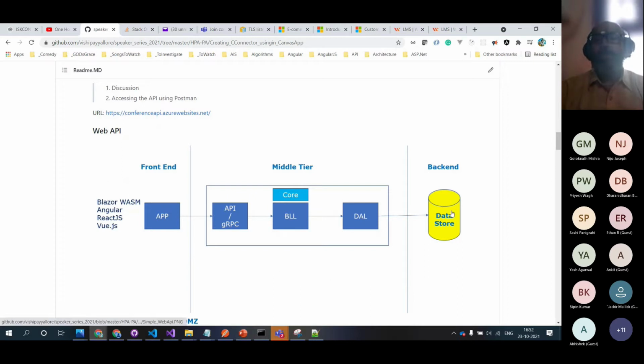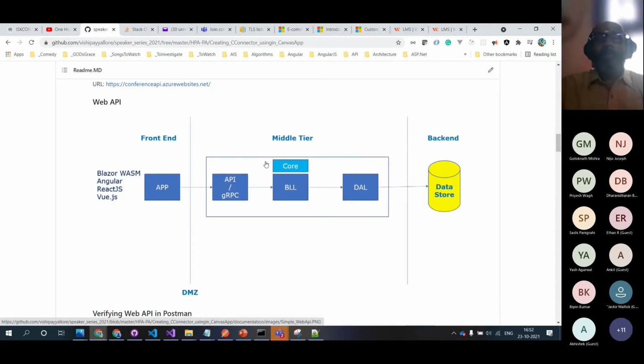At a minimum, there should be some data store, any data store, maybe SQL Server or MongoDB, NoSQL or SQL, or semi-structured data like a table in Azure storage, or you read the blobs and serve from the blobs. Semi-structured, unstructured, relational, non-relational, SQL, NoSQL, multiple things. Let it be, we call it by a general term, data store. And coming back to the middle tier, I'm calling it an API or middle tier.